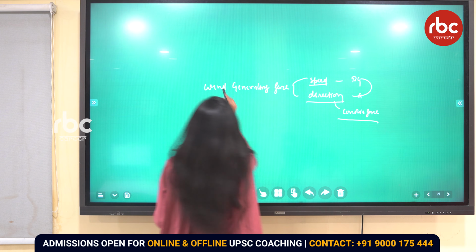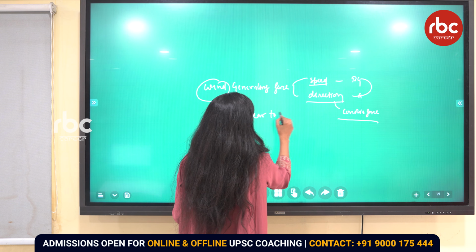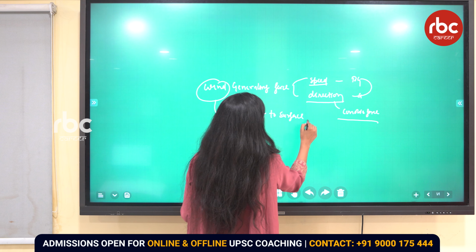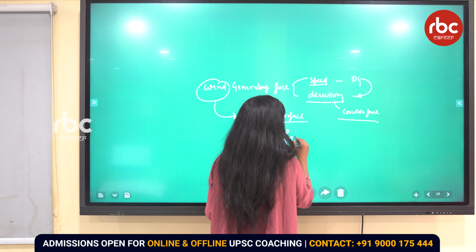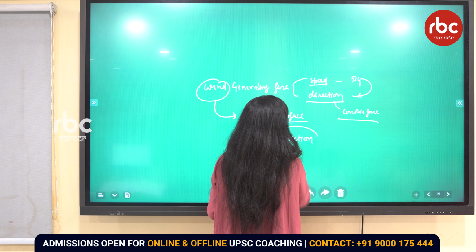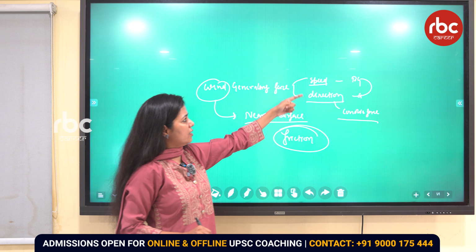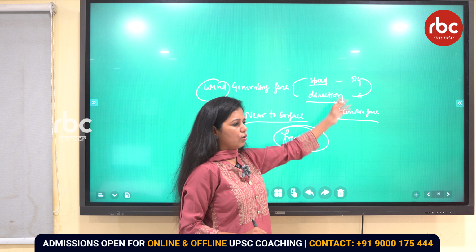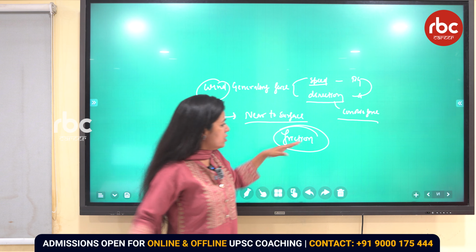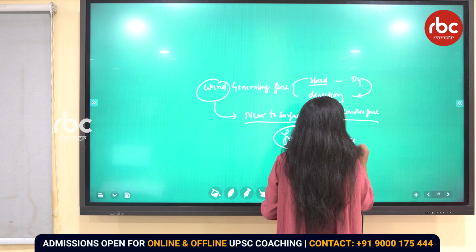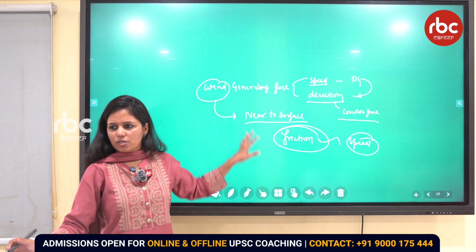And if this wind is near to the surface, then Coriolis force is there, but there is friction also. So the pressure gradient force is deciding its speed and direction. Coriolis force is deciding the direction, and the friction is only impacting the speed, right? So these are the net wind generating forces.